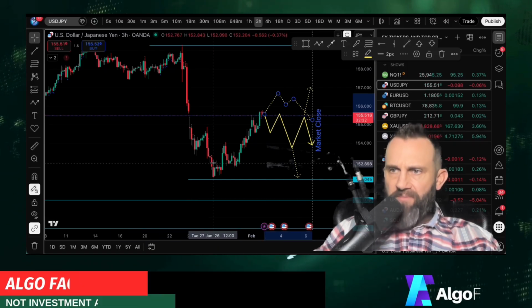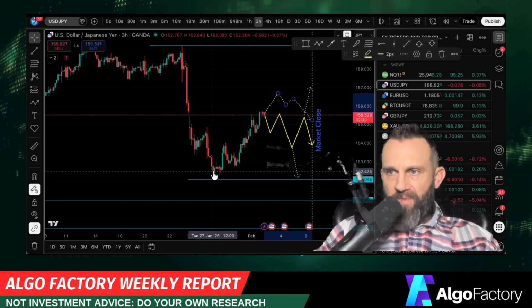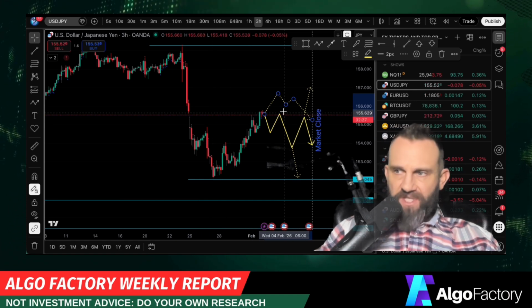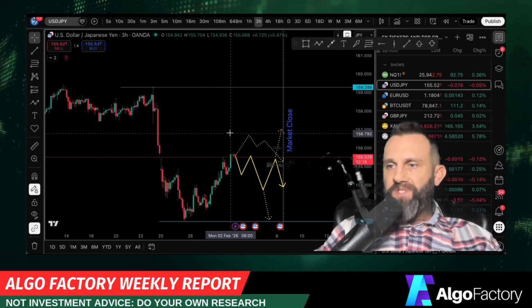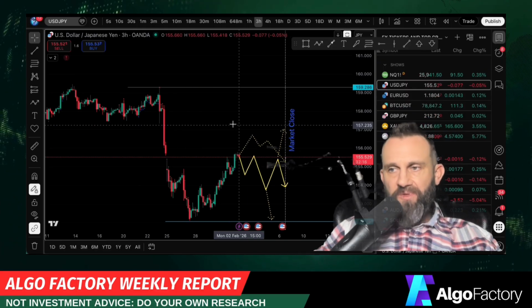Given how strong that move was down, things have calmed down a bit, and price may just need to range until it decides what it's going to do. Your upper bound is 159.28. I don't see price heading up there. While anything is possible, I just don't see it.